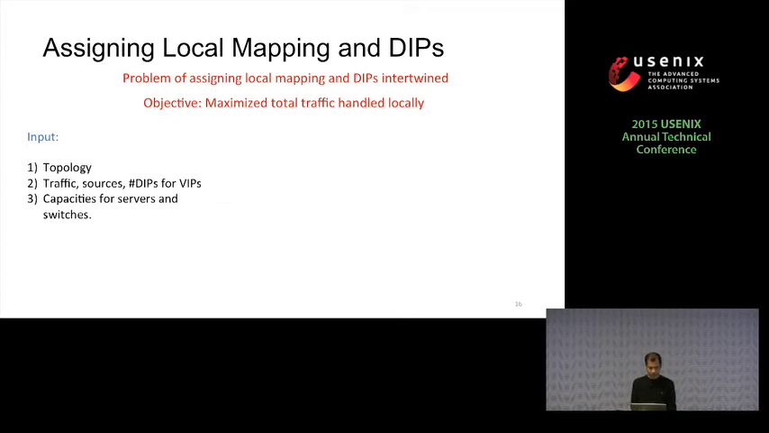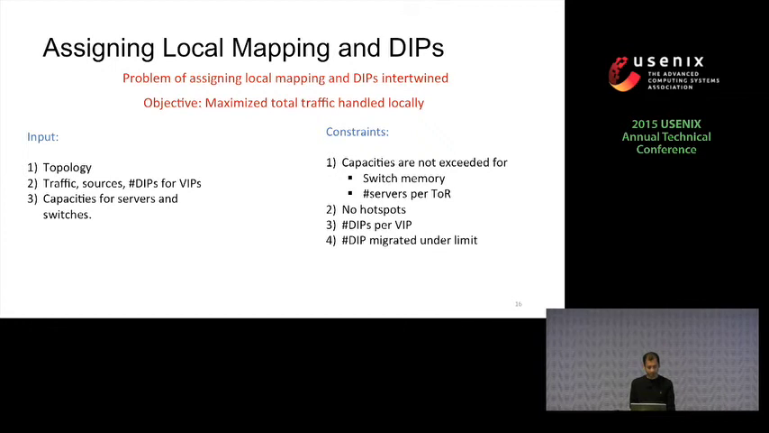So the input to the LP includes the topology of the network, traffic sources, and the number of DIPs for individual WIPs. And it also includes the capacities of individual servers and switches. We calculate the assignment with the following constraints: that the capacities on individual resources are not violated, we don't create hotspots, we assign the number of DIPs specified by the customers, and lastly, we keep the number of DIPs migrated under a limit. So we formulated an LP to place the local mappings and DIPs, and in practice, it is pretty fast. On a 500K VM data center, it could calculate these mappings in under 5 minutes. Details on the LP are in the paper.